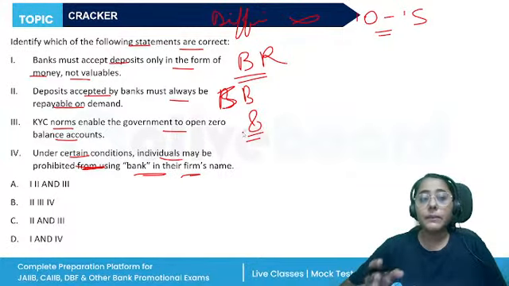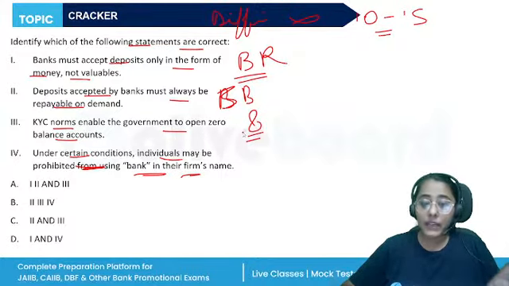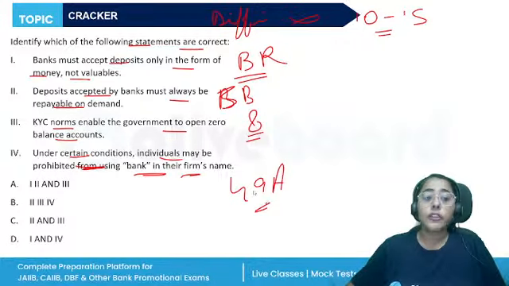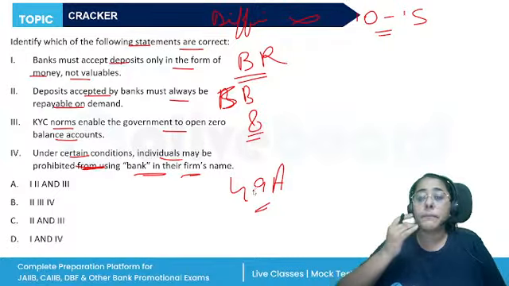Deposits acceptable by banks must always be repayable on demand, must always be repayable. Demand deposits are accepted, yes, under section 49A, another important section. No person other than a banking company, RBI, SBI, is authorized to accept deposits withdrawable by check.